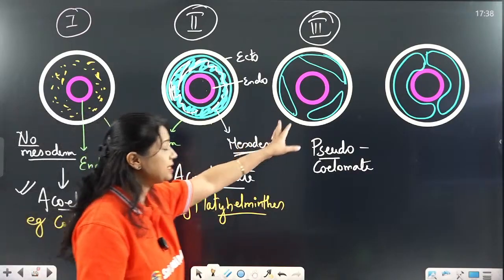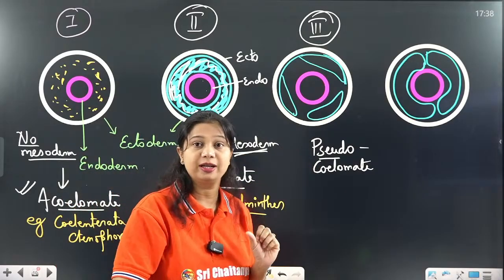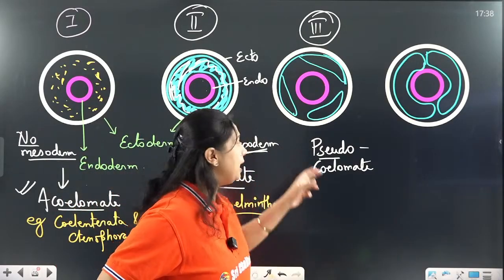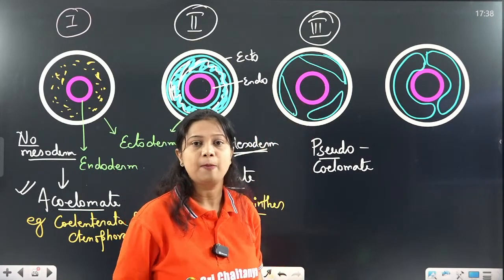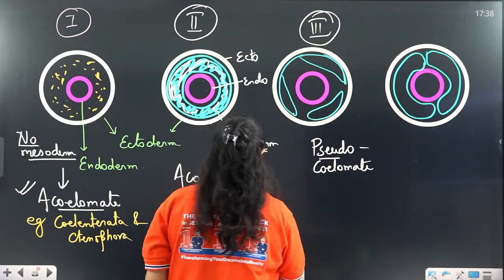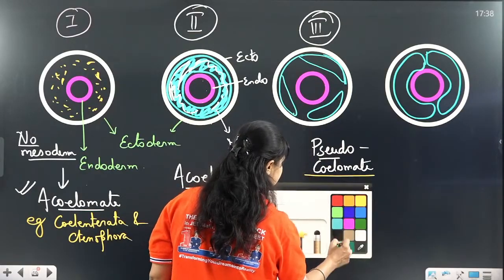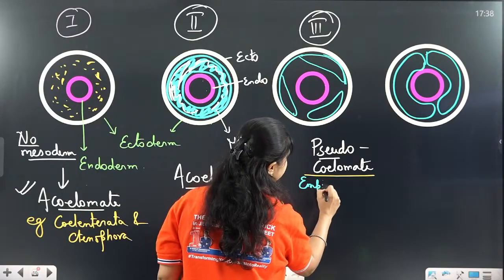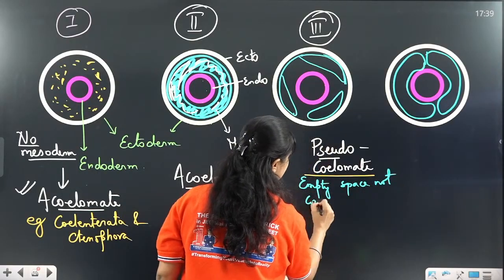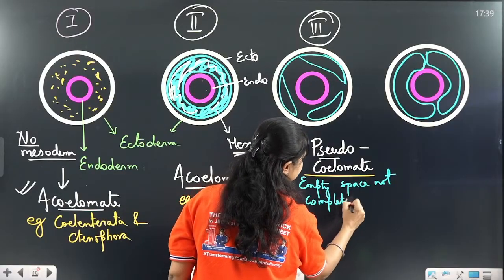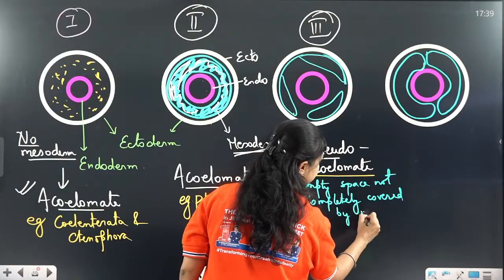They are also present in triploblastic organisms. Outer ecto and inner endoderm is present. Mesoderm is also present in the empty space, but it is not completely covering the empty space. So, the empty space is not completely covered by mesoderm.